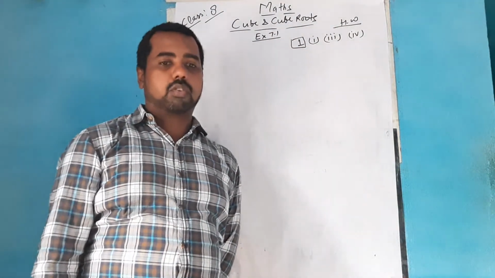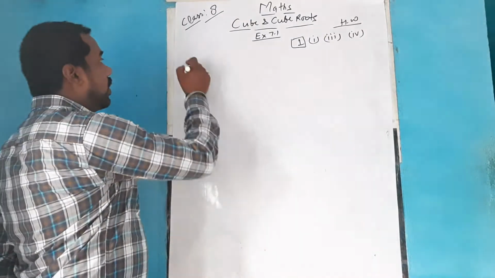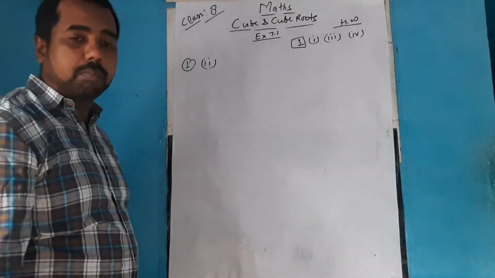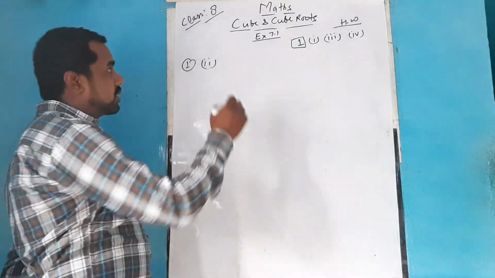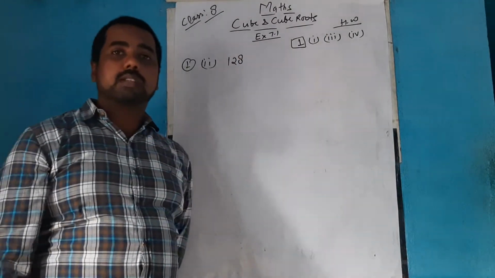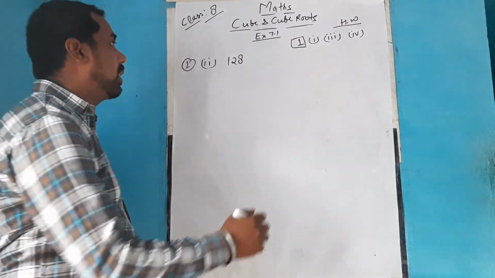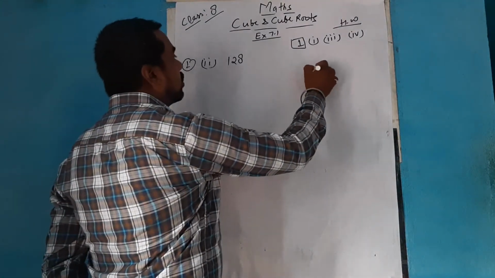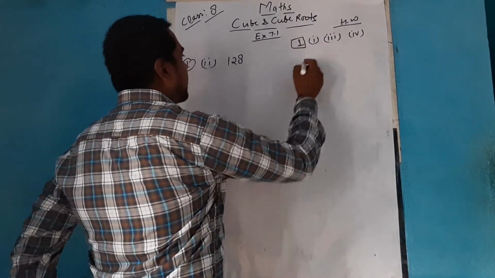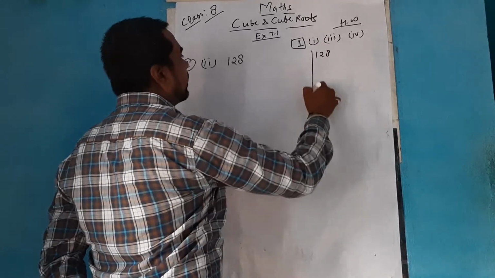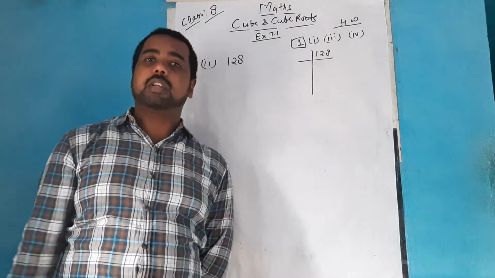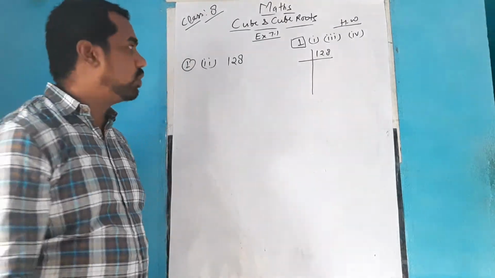So first of all, let's solve the second and fifth parts, where you need to find whether the given number is a cube number or a perfect cube or not. Like the first is given as 128. When you need to find whether the given number is a cube number or not, for that we will apply the prime factorization method to find the possible factors of 128. So let's do the prime factorization of 128, and we'll see whether we can form groups of three. If we get complete groups of three numbers, then we'll say that it is a perfect cube.